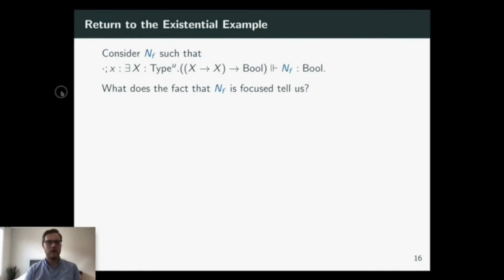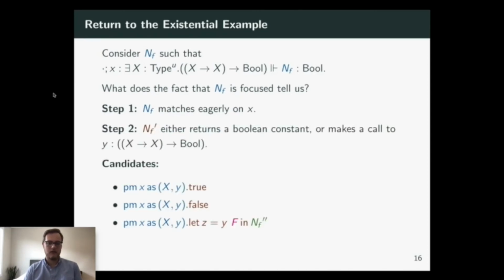Well, the hole in nf x has existential type, and we know that existential types can be pattern matched on. So focusing says, let's do that right away. Now once we unpack the existential, we get this function y, and the rest of the body of the pattern matching statement gets to call y potentially. So there's really only two things that we can do here. Either we call y or we don't. And if we don't, then we can only return a constant Boolean value.